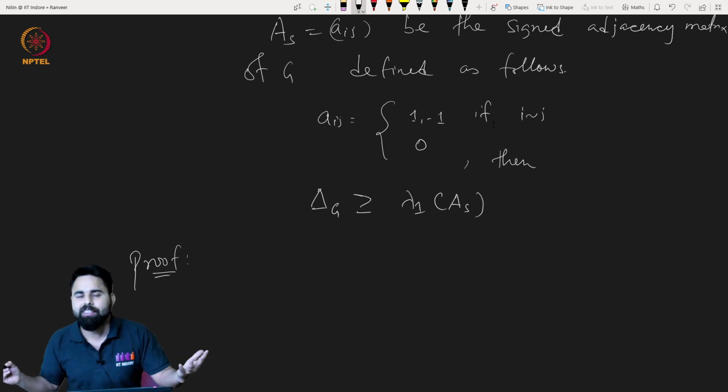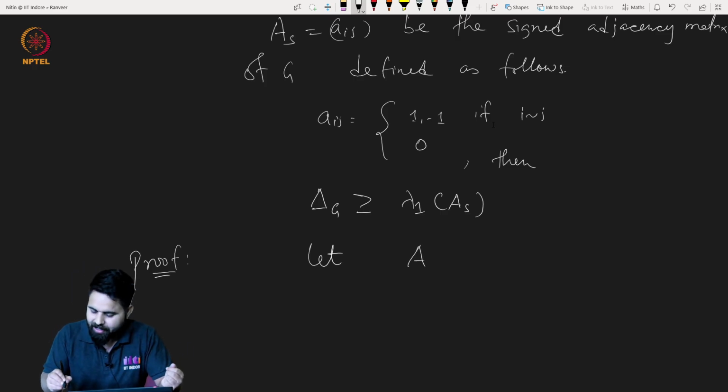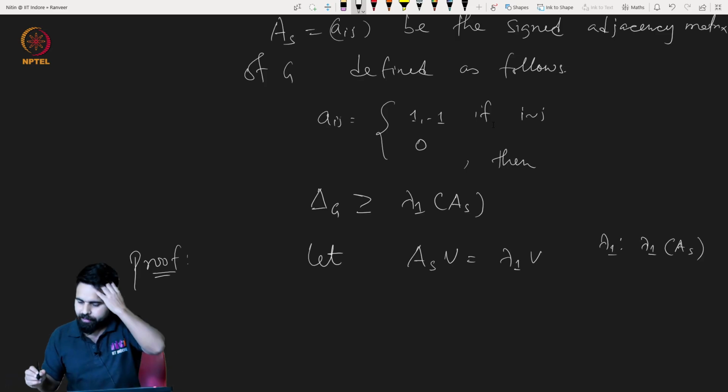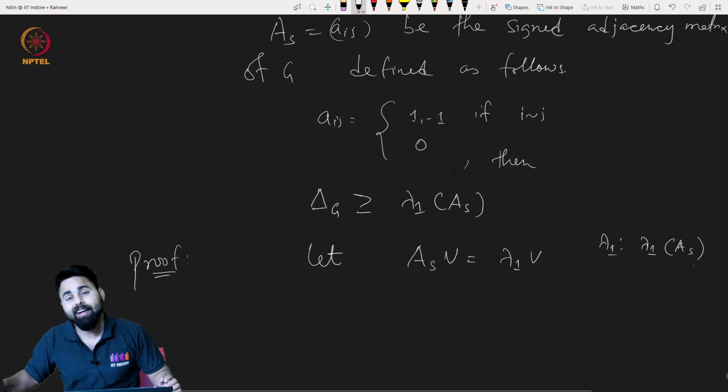Suppose v is an eigenvector corresponding to the largest eigenvalue of AS. So AS v is equal to lambda 1 v, where lambda 1 is the largest eigenvalue of AS. Very good. And assume, like the earlier technique,